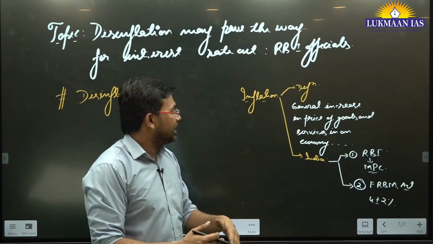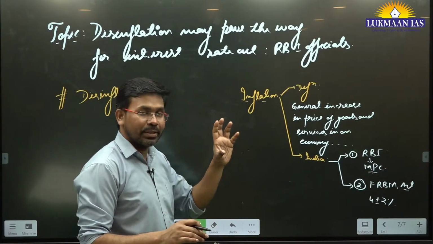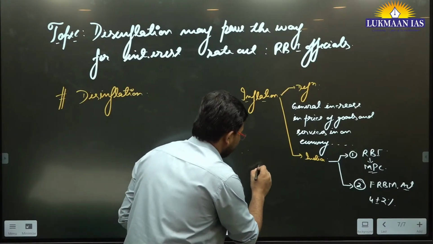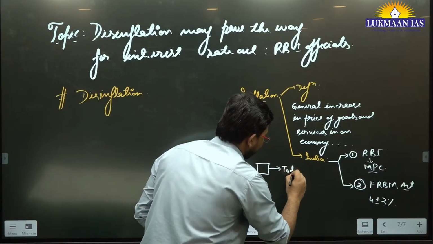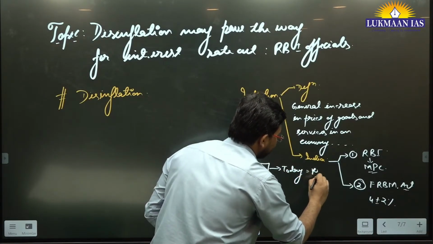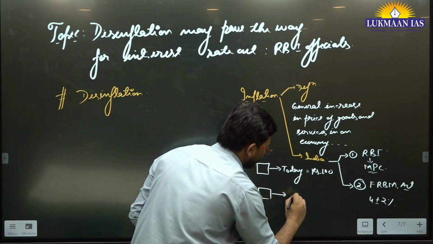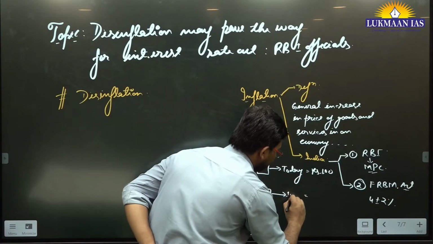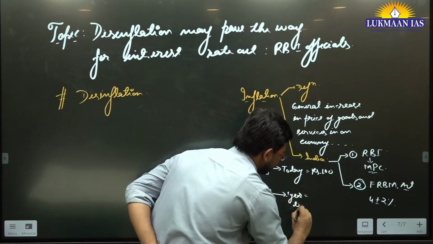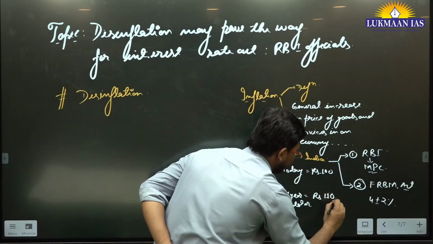So when the purchasing power of currency goes down, for example, today you are purchasing this box and paying rupees 100. If you purchase the same box one year later, maybe you have to pay rupees 110.